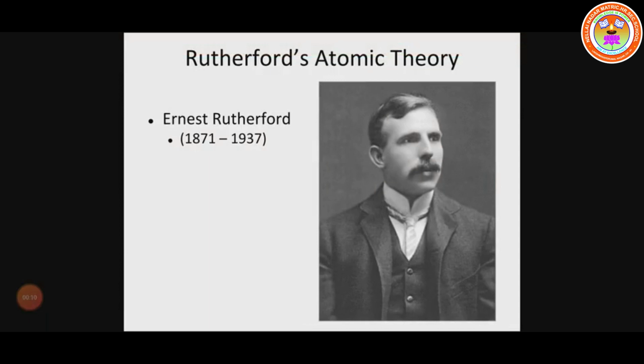In this video we are going to learn about the Rutherford atomic model. His name is Ernest Rutherford, from the year 1871 to 1937. There was a shortcoming in Thomson's theory. Ernest Rutherford gave a better understanding, so he conducted an experiment.